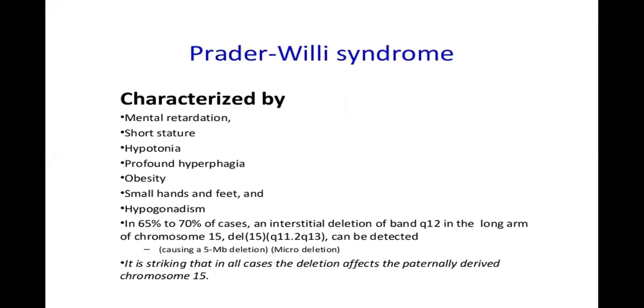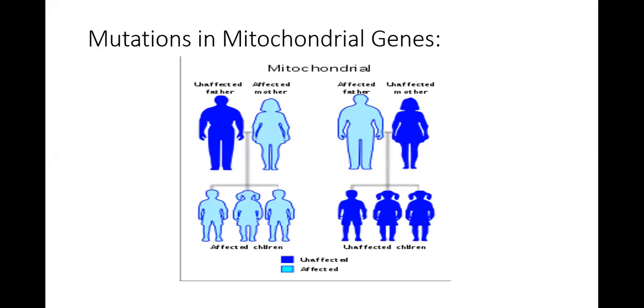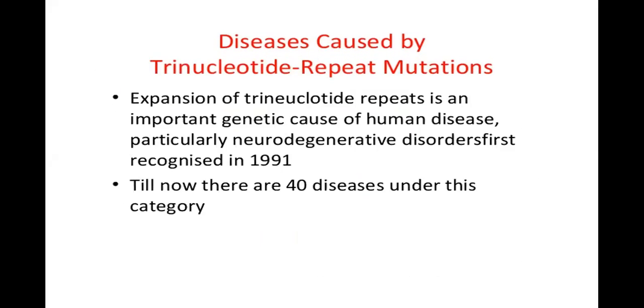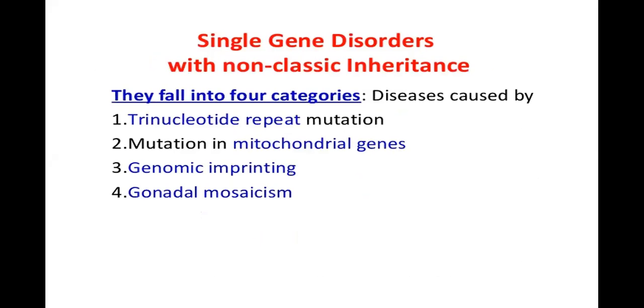Prader-Willi syndrome and Angelman syndrome all come under single gene disorders with non-classical inheritance. We did trinucleotide repeat mutations, then mutations in mitochondrial genes, in which the mother is affected. That will make all children affected because oxidative phosphorylation is not occurring, since maternal DNA has to be there for oxidative phosphorylation.